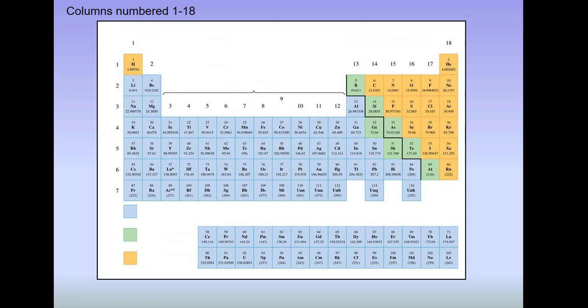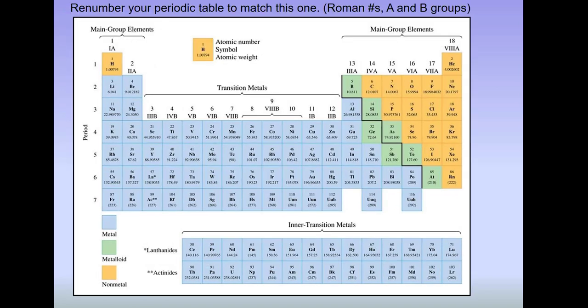Looking at the periodic table that was given to you at the beginning of the year, you can see that the columns or the families can be numbered between 1 and 18. This is just a way to communicate what family or what column we're talking about. I really like this periodic table and I purchased it because it has so much good information. But one thing they don't do right is number with the Roman numerals correctly.